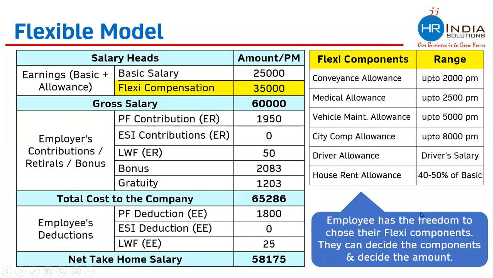The employee is free to decide on which allowances they want to take salary, and is also free to decide how much money they want to take under these salary components. The employee can divide the entire 35,000 among two allowances, three allowances, or all the allowances. He is free to choose the salary components, and he is also free to choose the salary amount. Hence, this is called the flexible model of compensation package, in which the person has the freedom to decide their salary breakup and salary amount.